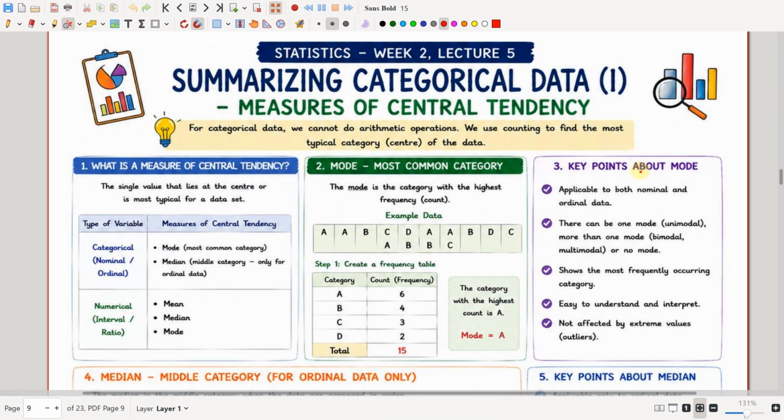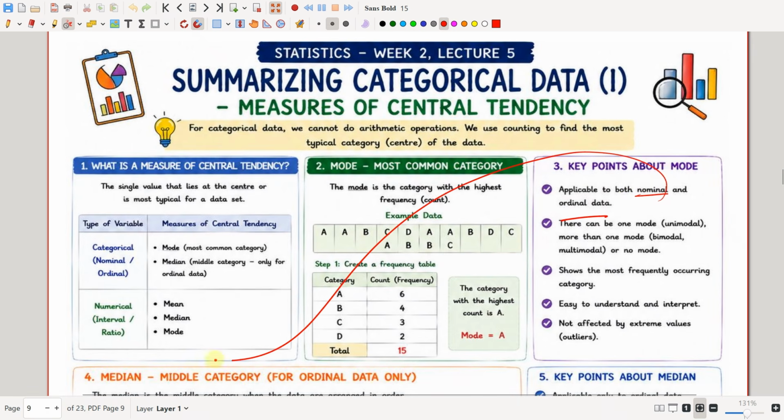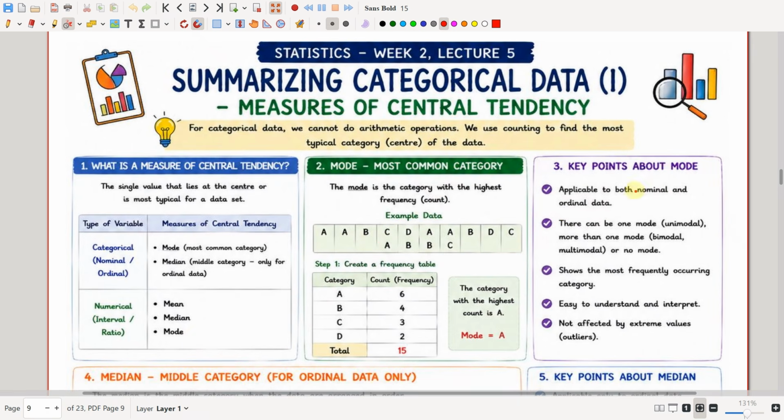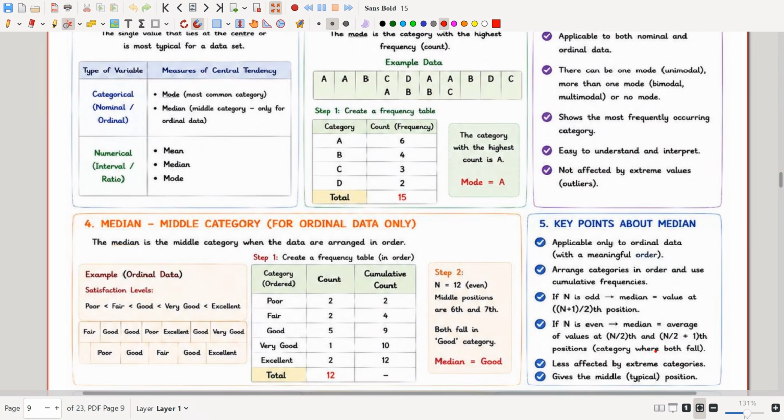So what are the key points about mode? The mode is applicable to both nominal and ordinal data, and it can also be used for numerical data. There can be one mode, unimodal, more than one mode, bimodal or multimodal, or there can be no mode at all. It shows the most frequently occurring category, it is easy to understand and interpret, and it is not affected by outliers.